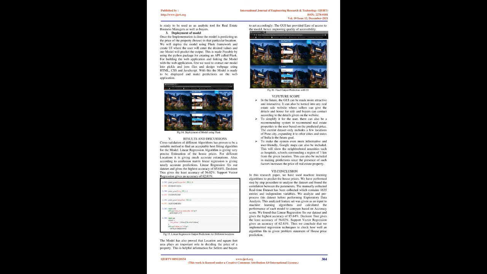So from the above observations it is much clear that linear regression is giving the most precise results and is selected as the predictive model for house price prediction. The model is ready to be used as an analytic tool for real estate business managers as well as buyers.